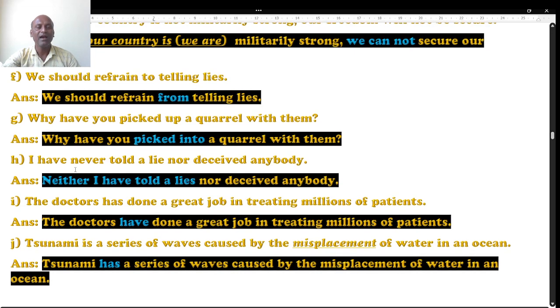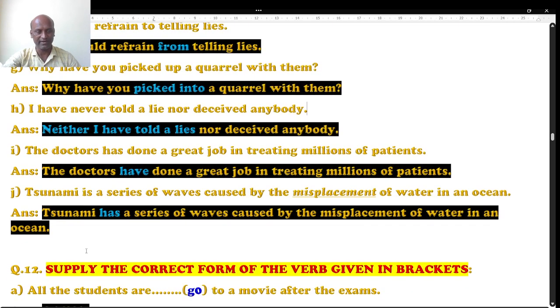The next one: I have never told a lie nor deceived anybody. Just now I told you that. The first action is what? I had never told a lie. The second one is I never deceived anybody. The right word is what? Subordinate conjunction. Use neither nor. The right answer is: neither have I told lies nor deceived anybody. That's the right one.